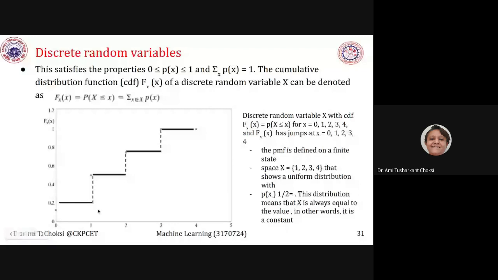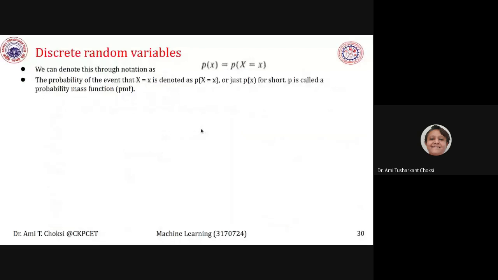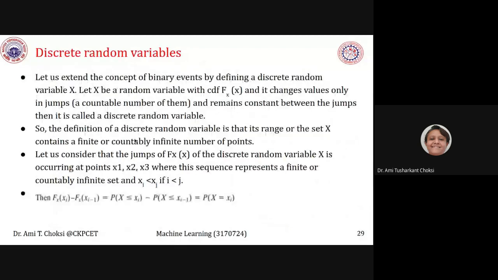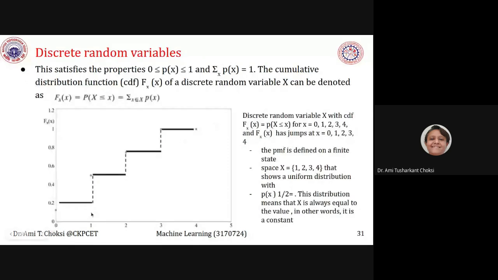Then after it jumps. And then again it is having a constant value. Again jump. Then again a constant value. Jump. Again the constant value, right? This type of thing we want to say. And what is it called? It is called a discrete random variable, right? You can see that very easily.